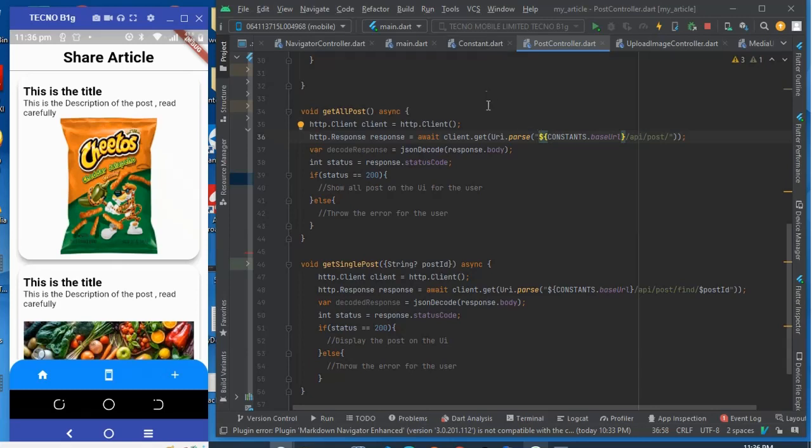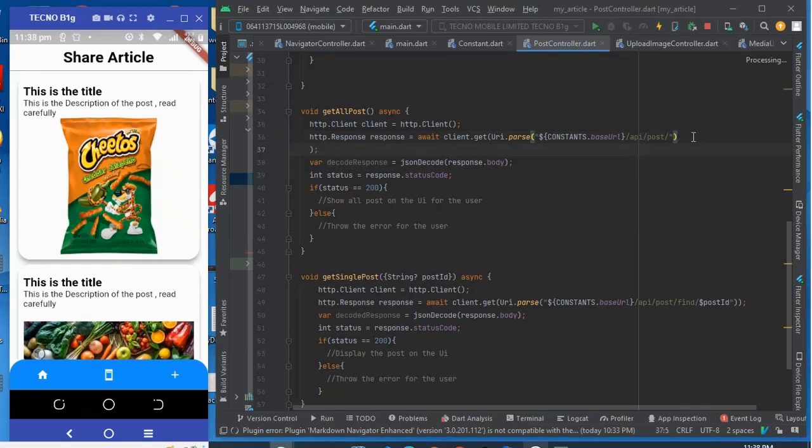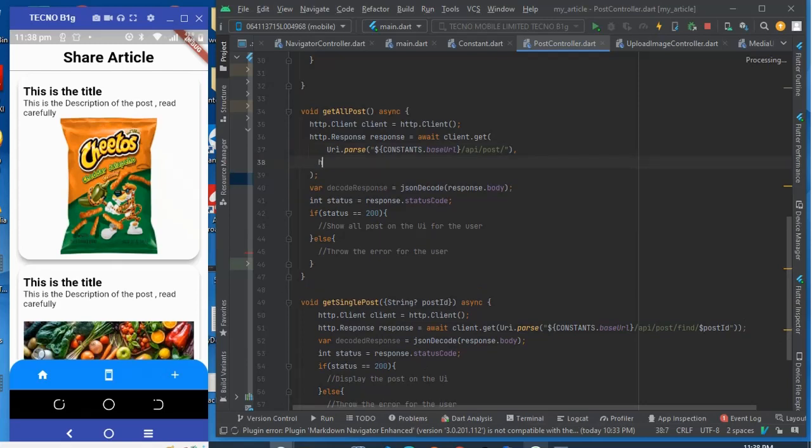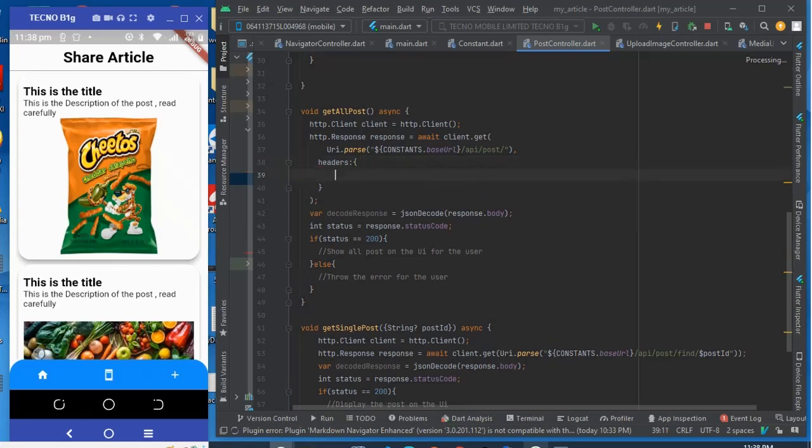So now let me show you how to pass a token to your API calls in Flutter. In order to pass in the token, after we put the URI, this get request is going to have two parameters. One is the URI, and the other one is the headers. So we're going to say headers, and then we pass in the headers in here. The headers will contain the token, which we are going to get when the user logs into the application.